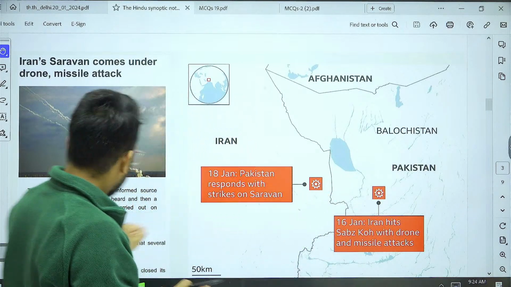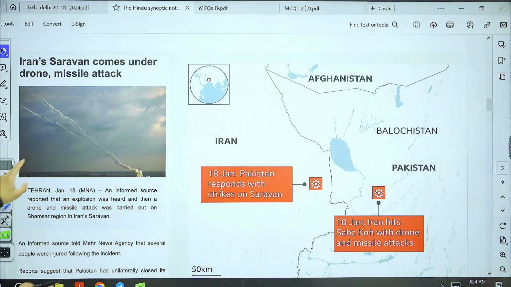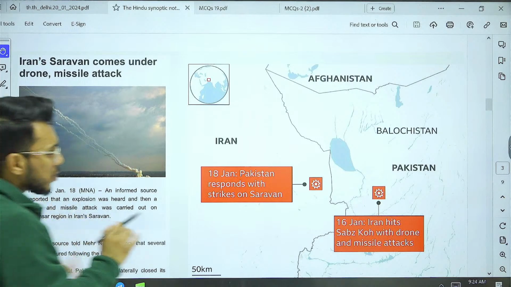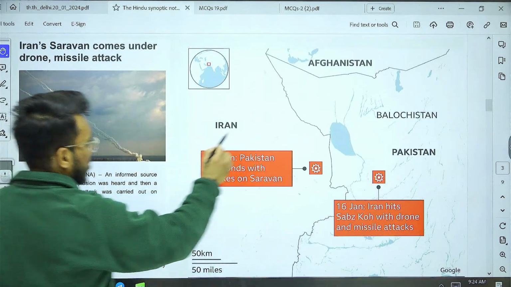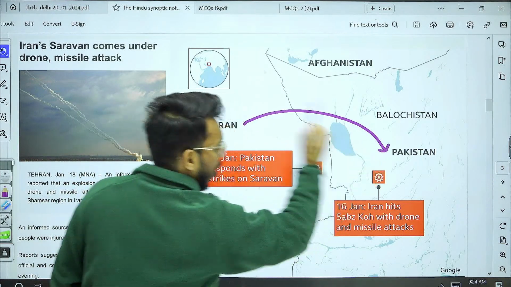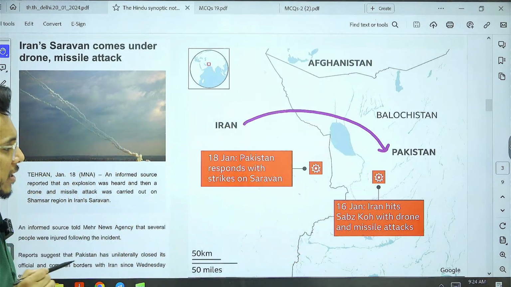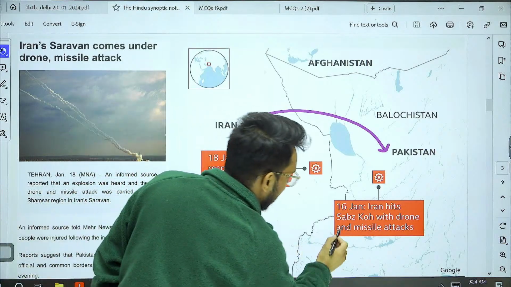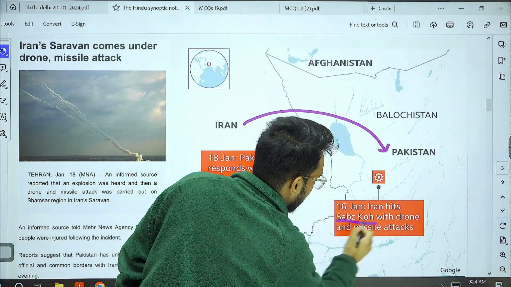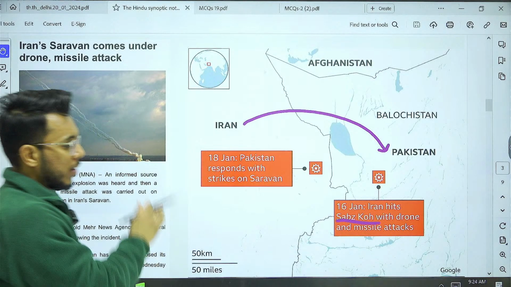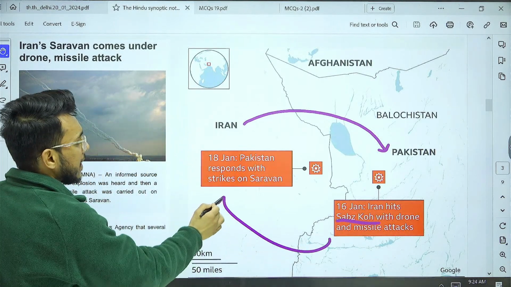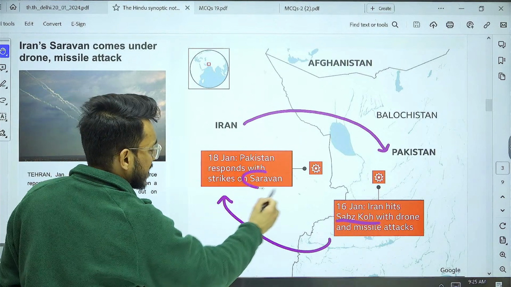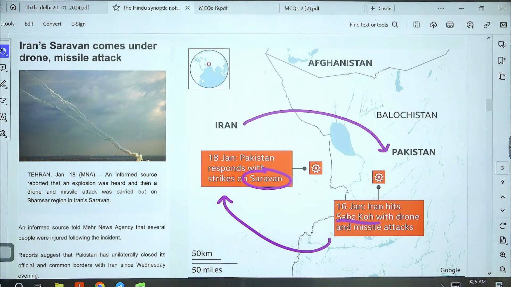First, the latest one: what actually happened? Iran carried out an attack on Pakistan in their Balochistan province, on Sabzko. Sabzko is in Pakistan. Then Pakistan carried out an attack in Iran, and in Sravan in Iran the attack was carried out.